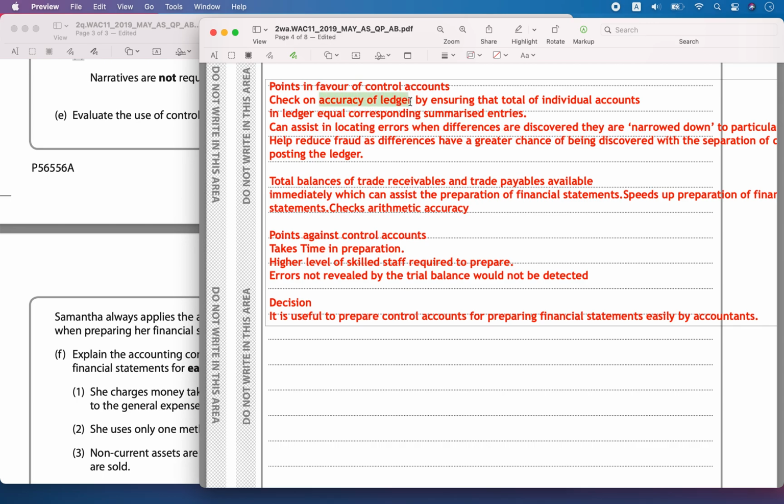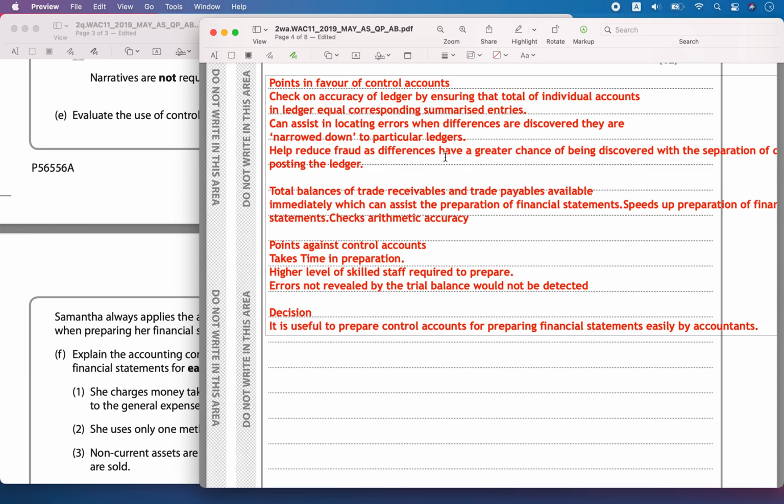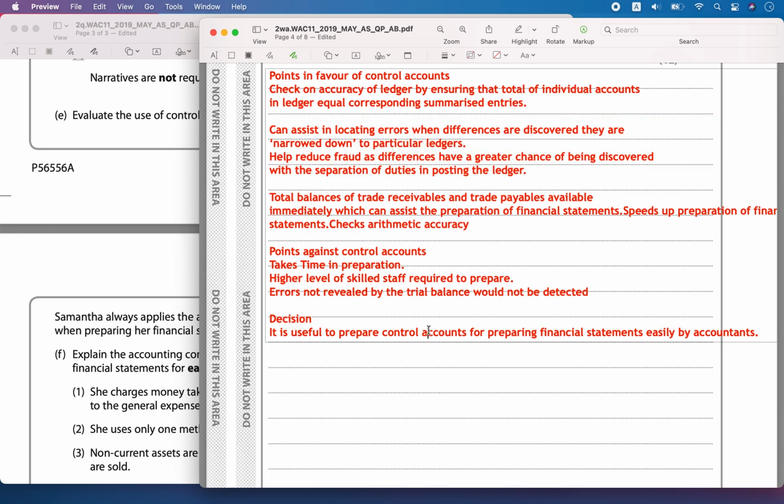It is going to summarize the entries and helps in checking the accuracy of the ledger. It will also help in locating the errors when there are differences discovered in a particular ledger, and you can say that something has gone wrong in the particular ledger, or whenever there is a difference in the posting of the ledger or the double entry. It can check any double entry errors which have happened in the books.